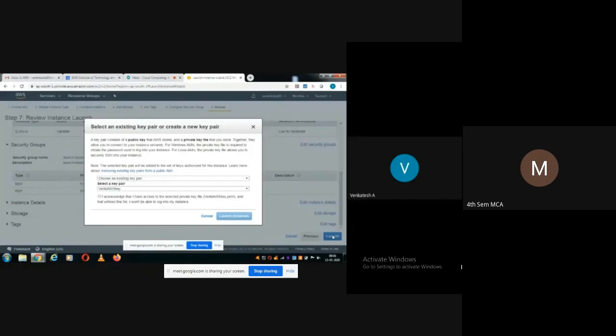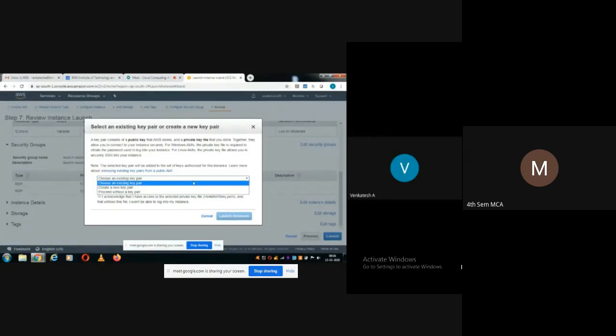Now, this is a security related step. Select an existing key pair or create a new key pair. This is required because when you do remote login to your virtual machine, there should be some security. For that, you need to select an existing key pair. Say for example, now I have already created one key pair, so I'll select choose an existing key pair.